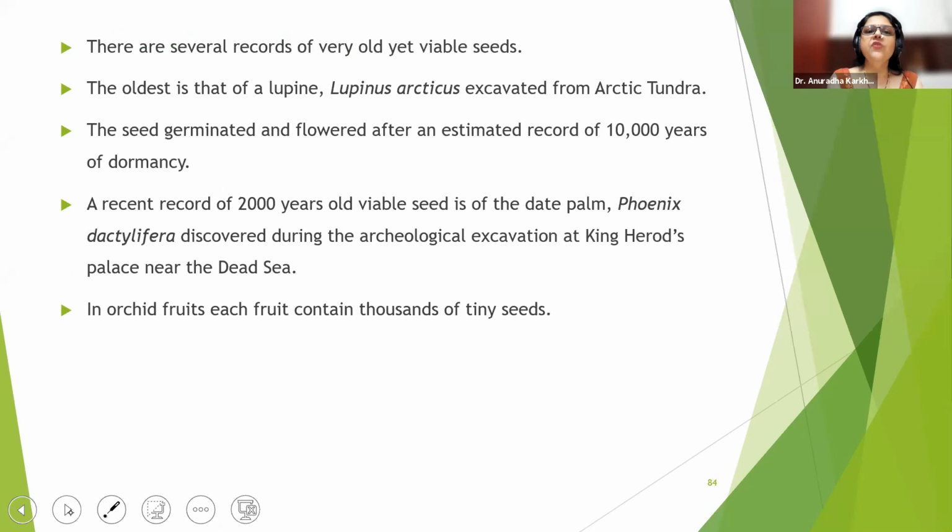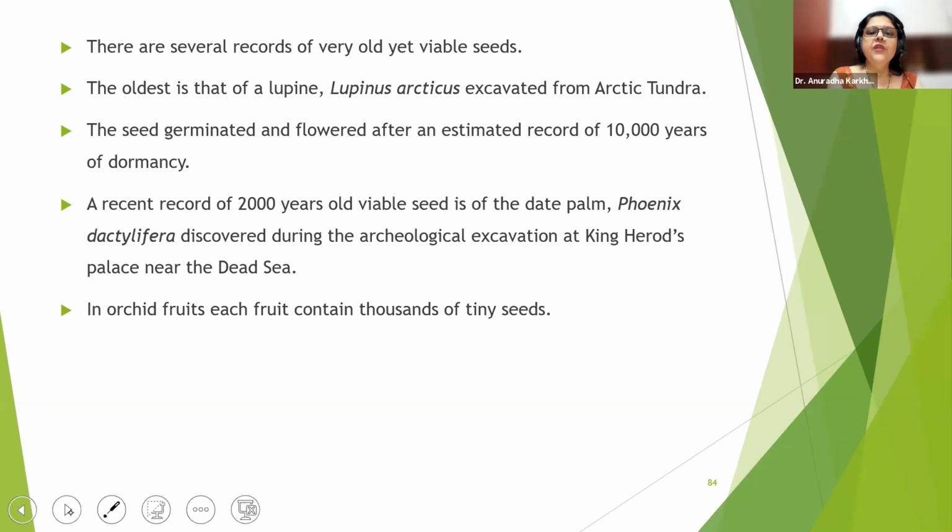There are several records of very old yet viable seeds. The oldest is that of the plant lupine, called Lupinus arcticus, which was excavated from the Arctic tundra. Arctic tundra is the place, you remember the tundra region in geography, surely you have studied till 10th standard. The seed which was extracted from the Arctic tundra germinated and flowered after an estimated 10,000 years of dormancy. Imagine, even after 10,000 years, the seed could germinate and produce this lupin plant.